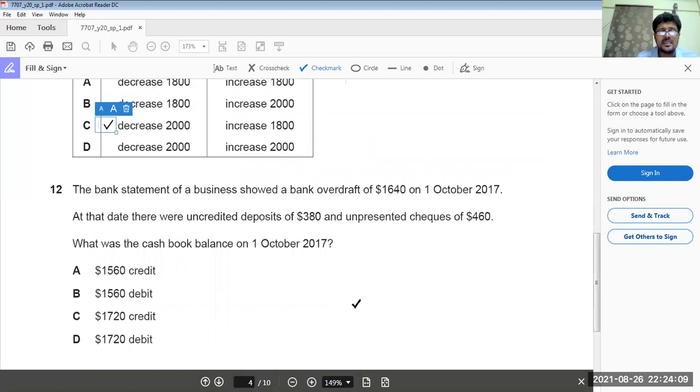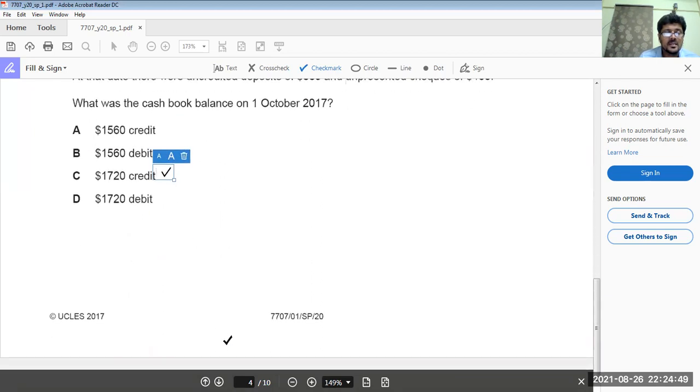The bank balance of the business showed a bank overdraft of 1640. The 1640 should be taken as minus. Okay. Now uncredited deposit we have to add. Unpresented checks we have to deduct. The answer is 1560. Cash book balance is 1640. Uncredited deposit we have to add. Unpresented checks we have to deduct. The answer is 70/20 credit. Now move to 13.